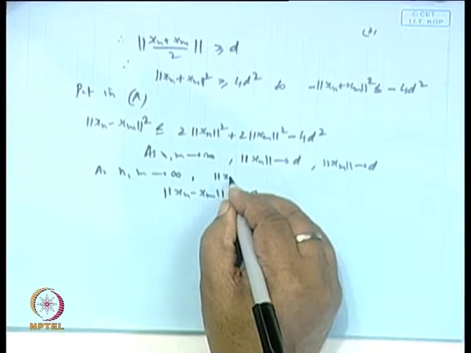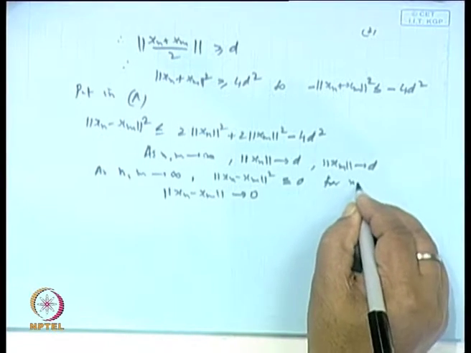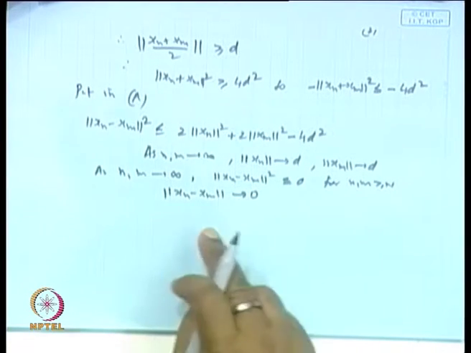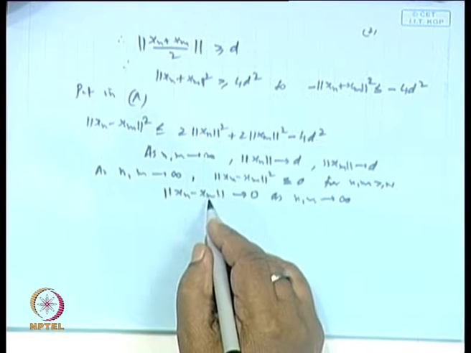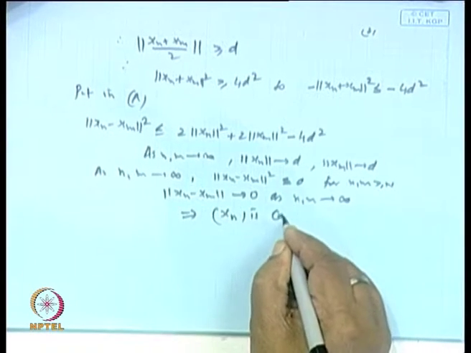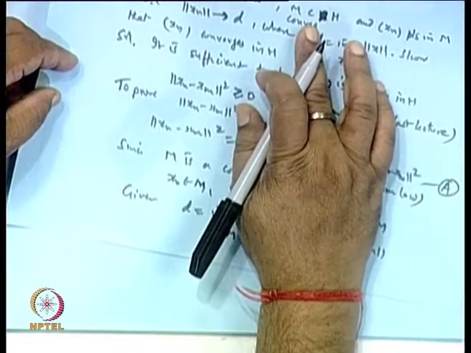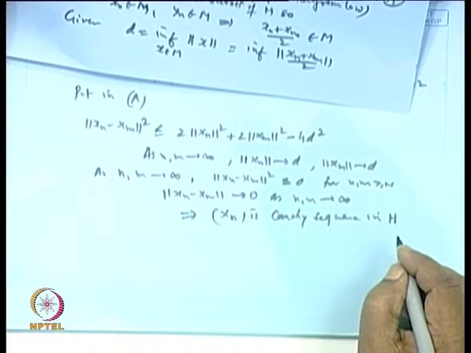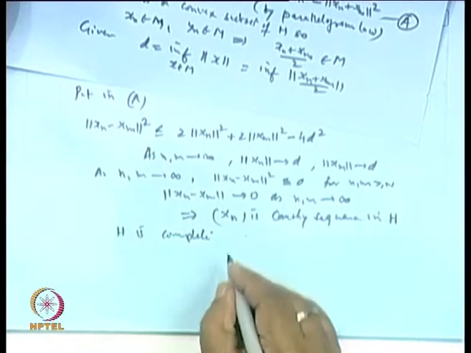So, norm of Xn minus Xm whole square is less than or equal to 0 for n, m greater than or equal to capital N, and earlier it was greater than or equal to 0. So basically it tends to 0 as n, m go to infinity. Basically Xn is a Cauchy sequence. Since Xn is a point in M, it is also a point in H. So it is a Cauchy sequence in H, and H is complete, so it must be convergent.